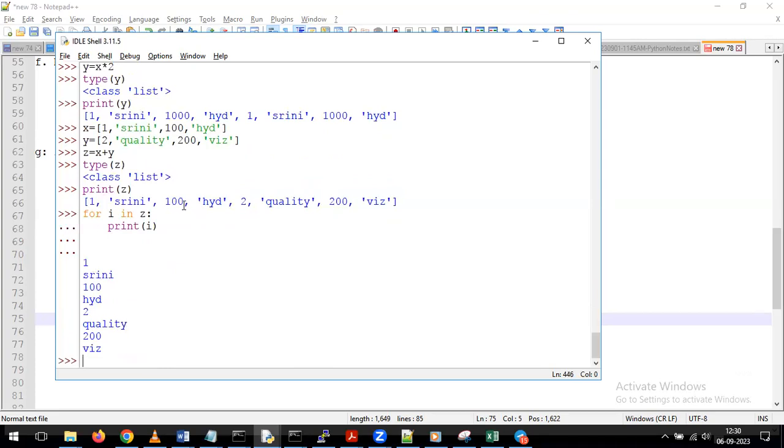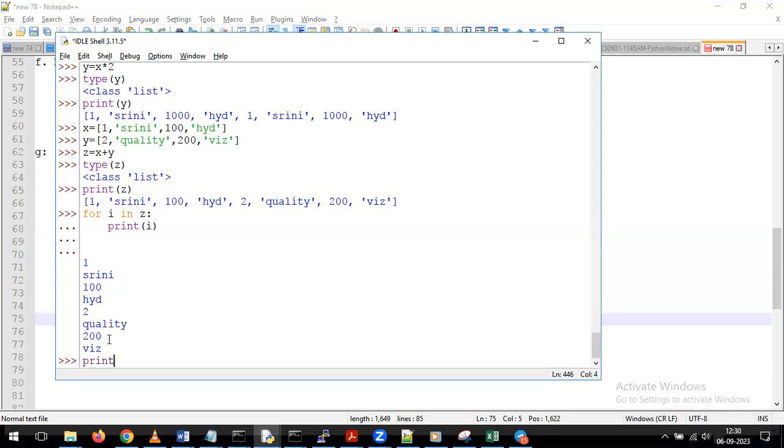It is giving the same result, but instead of displaying this as a list, it is displaying all the individual elements on top of your output. It is giving all the values one by one. First value 1, then Srini, then 100, then Hyderabad. After that, 2, quality, 200 and Vizag. This is the way you can populate the values.